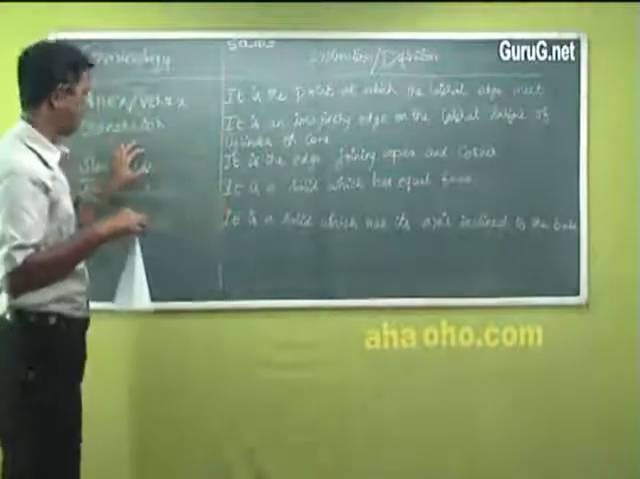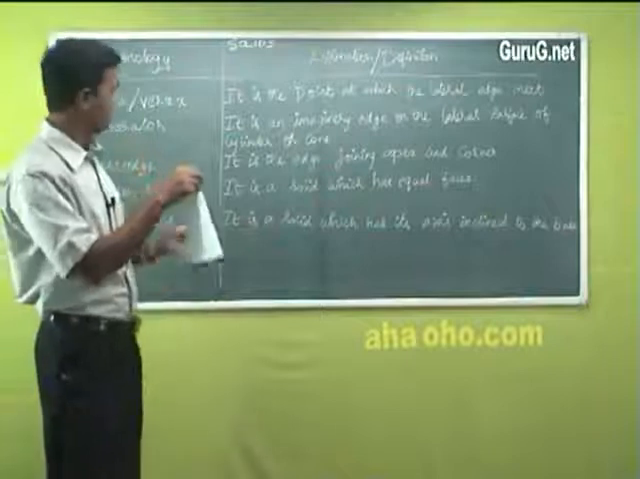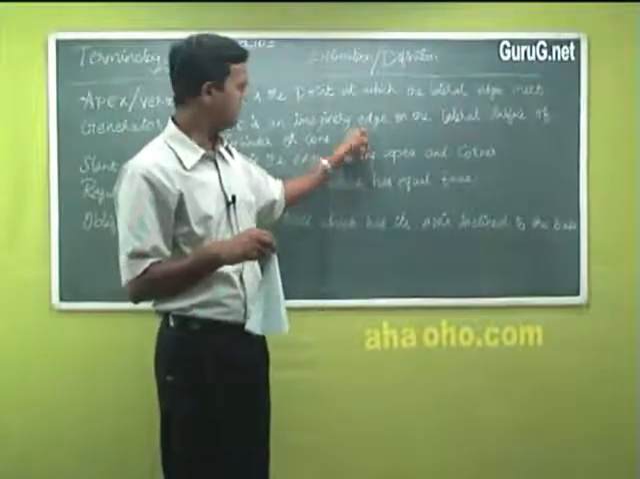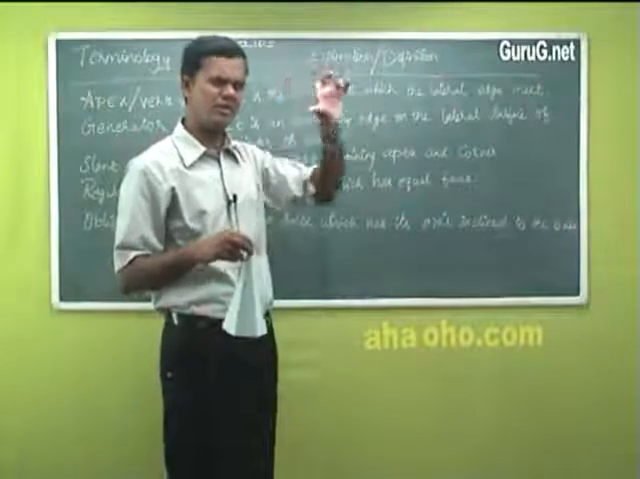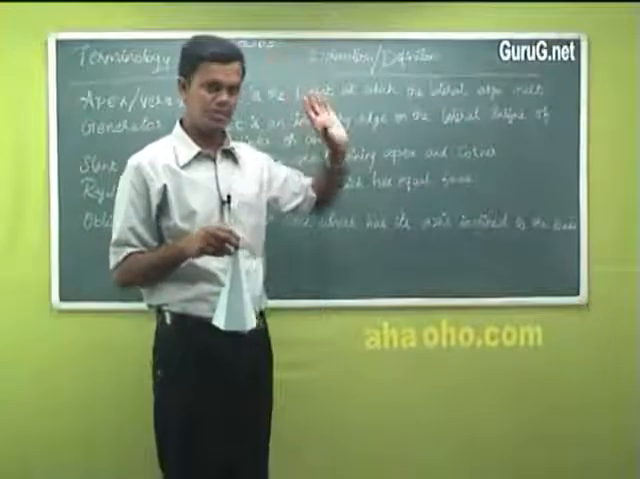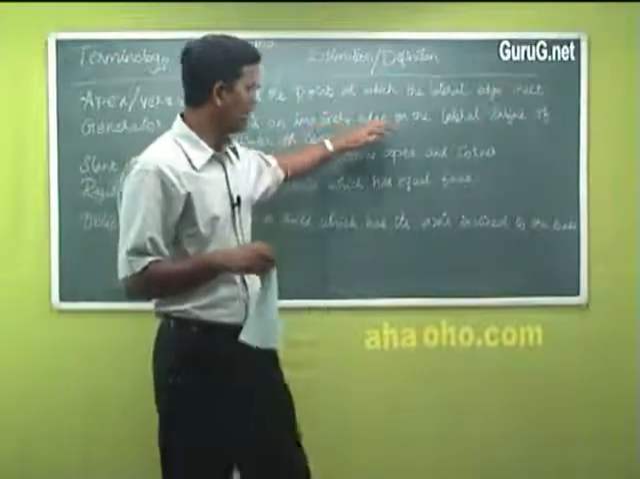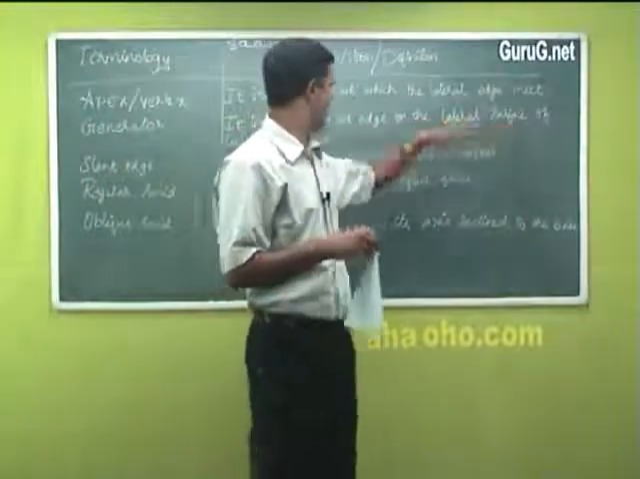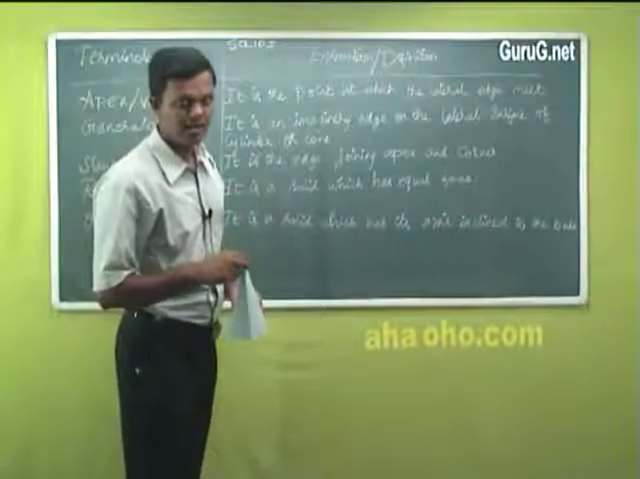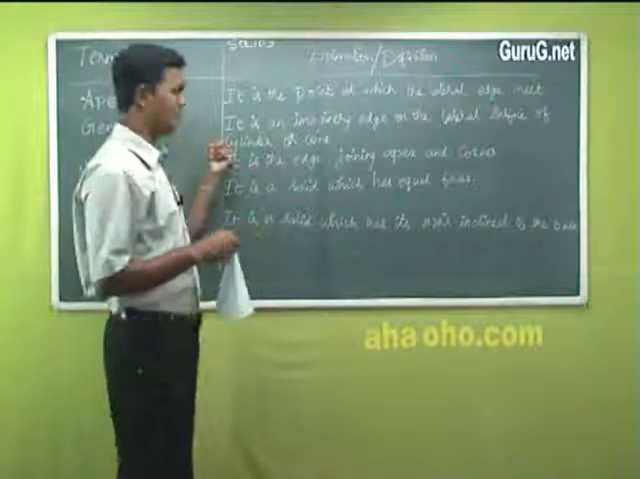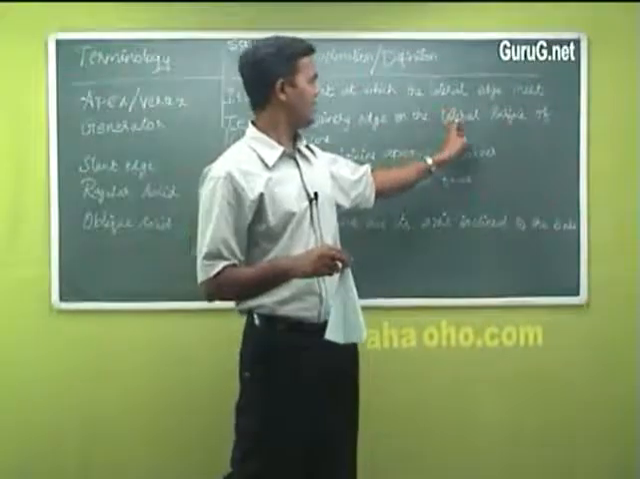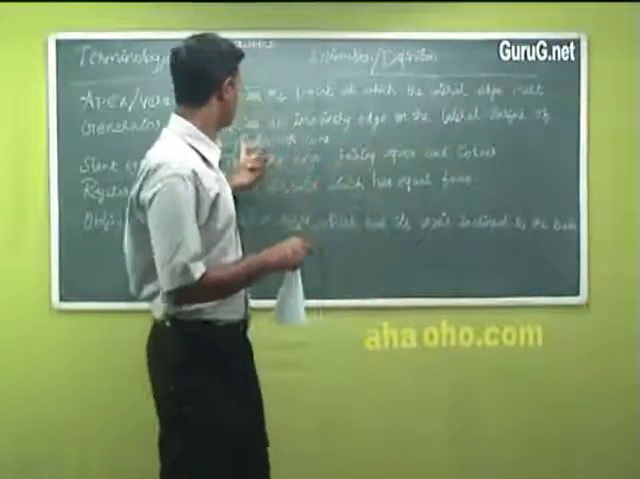Then generator. What do you mean generator? It is an imaginary edge. Again, keep in mind, edge means a line kind of thing, just a line. 2 points you join together become an edge. Generator means it is an imaginary edge on the lateral surface of cylinder or cone.